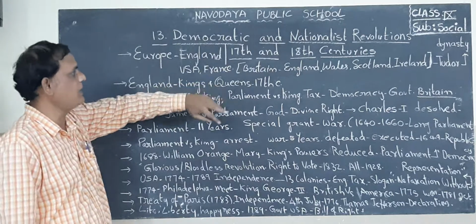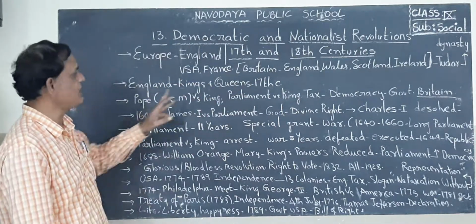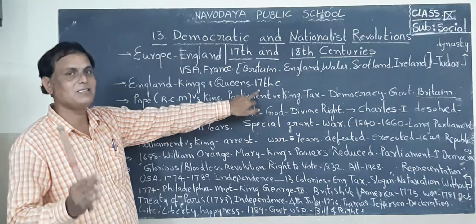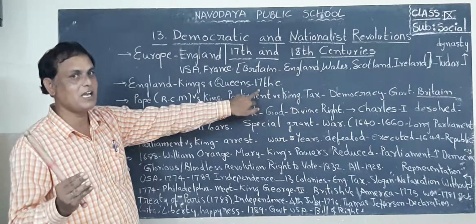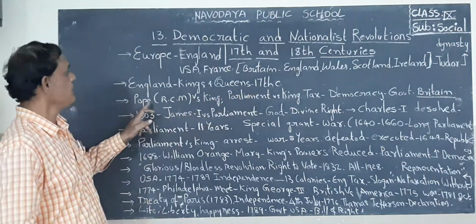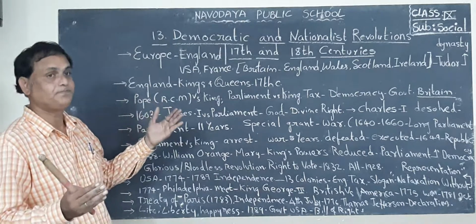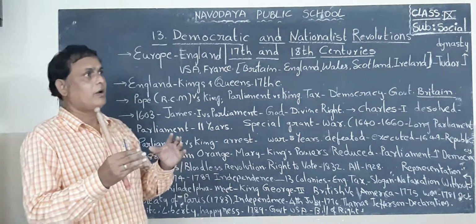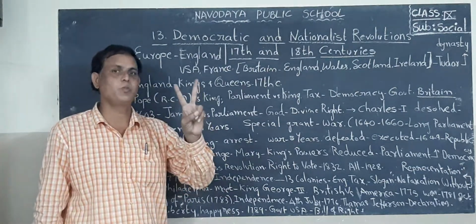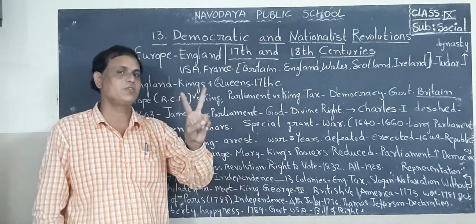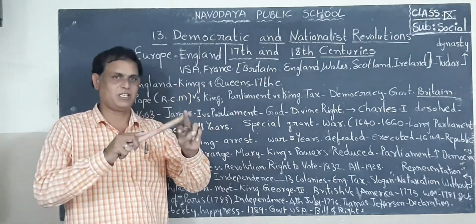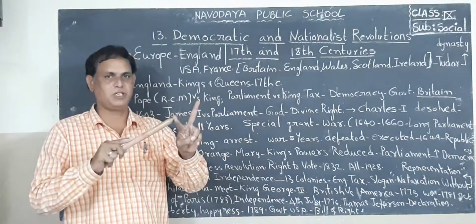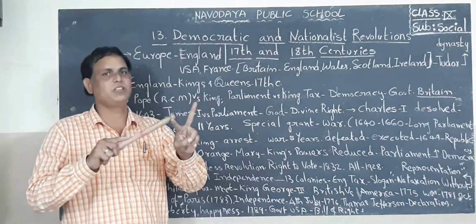For example, what happened in England in the 17th century? As I said already, in the 17th century England was ruled by kings and queens. The dynasty was the Tudor dynasty. In England, Christianity has two branches: first is RCM, second is Protestant. RCM means Roman Catholic Mission, and they constructed churches.